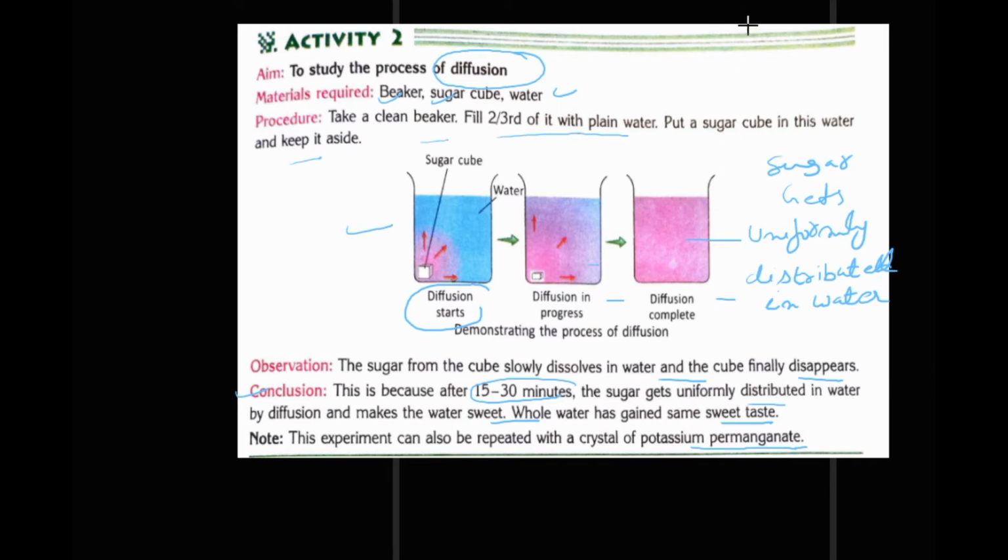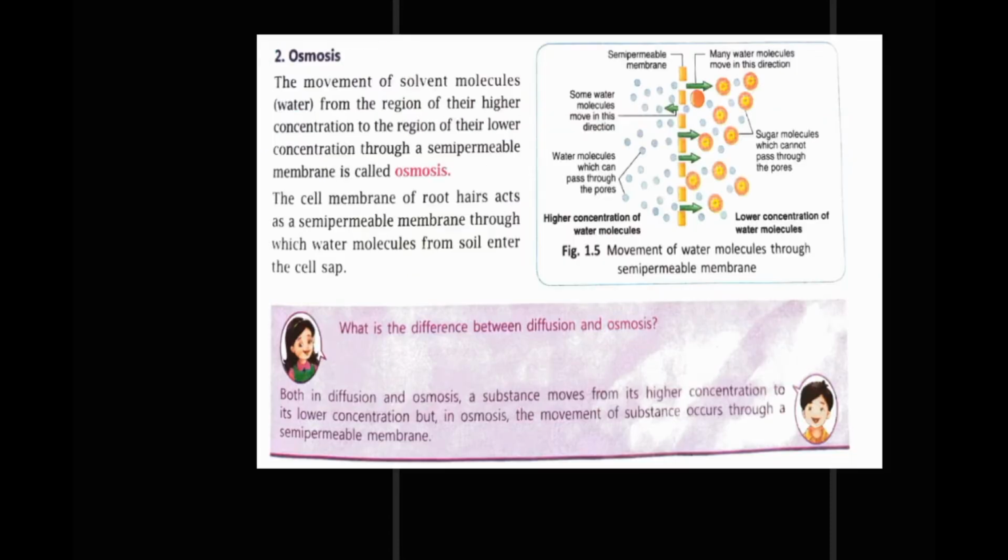Now we will move on to the next, that is osmosis. What is osmosis? Osmosis is the slow movement of the solvent molecules, that is water, from the region of higher concentration to the region of lower concentration through a semi-permeable membrane.